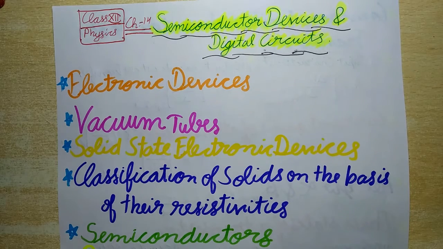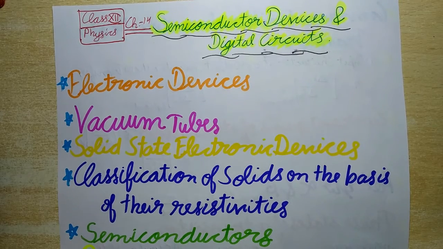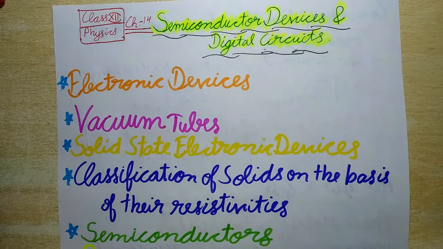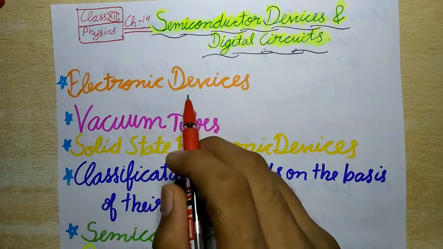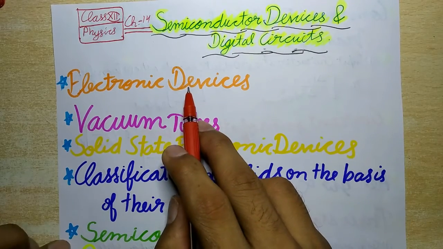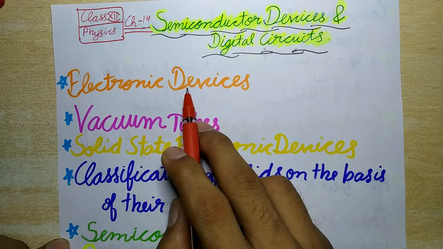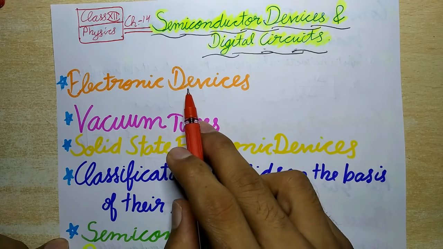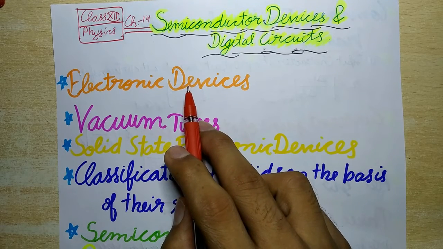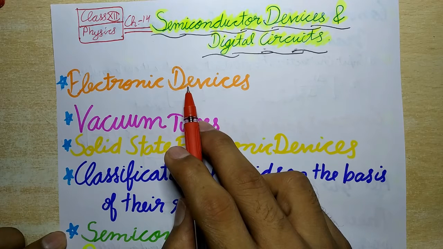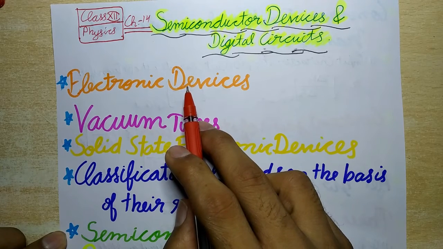This is a quick revision of semiconductor electronics. We will discuss materials, devices, and simple circuits. So, let's start with electronic devices. Any device whose action is based on the controlled flow of electrons through it is called an electronic device. The branch of physics that deals with the study of these electronic devices is called electronics.